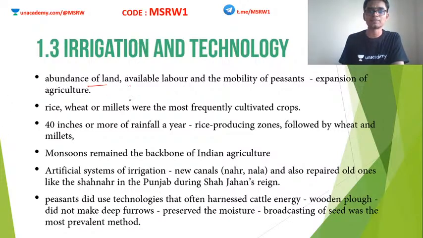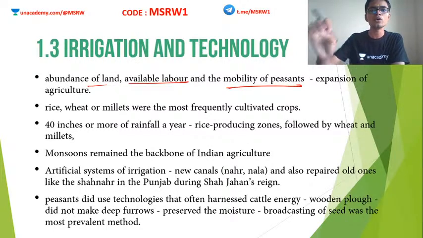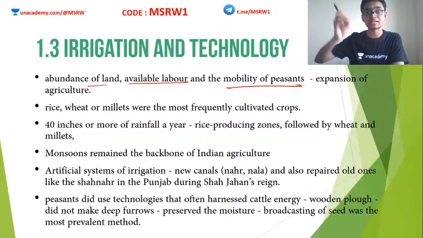Abundance of land, availability of labor, and mobility of peasants. This led to the expansion of agriculture. Abundance of land, this is true. I already told you a major portion of India was still under forests, which means it is owned by nobody. So people can actually cut down the trees and encroach into that land as well.